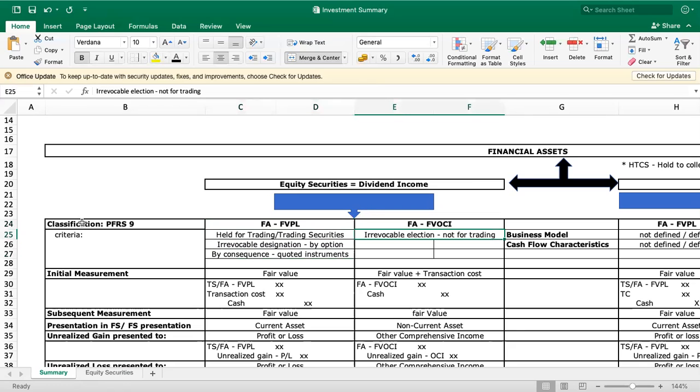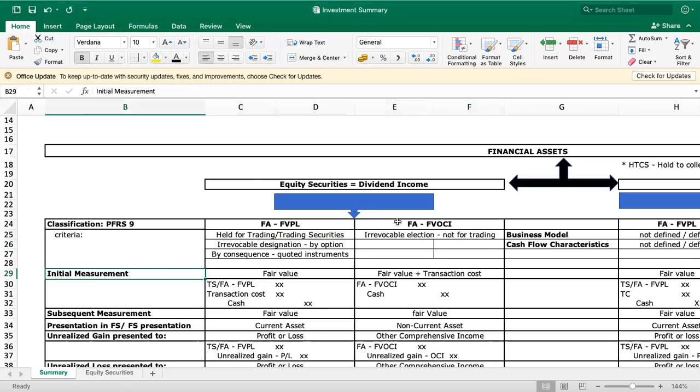How about financial asset FVOCI? When is the investment classified as FVOCI? So if there is a revocable election that it's not for trading, di ba? If the investment is not for trading, and it was elected to be classified under OCI, then we classify the investment under financial asset fair value through other comprehensive income. Okay, under here, how are we going to measure the investment in equity securities? So we have classified already, FVPL ba siya or FVOCI siya. This time, how are we going to measure?